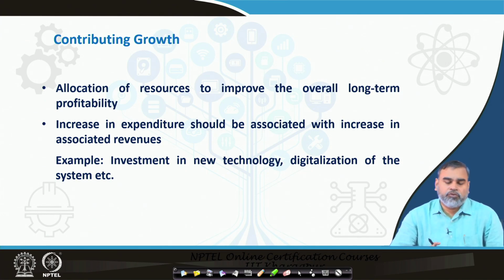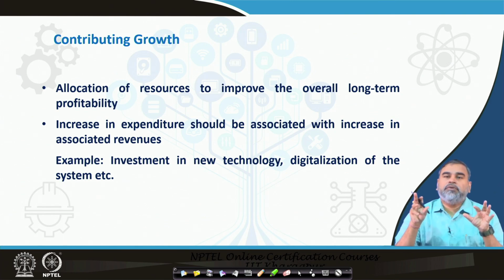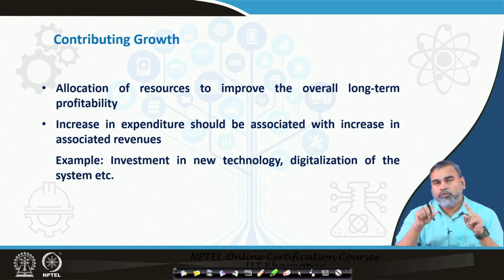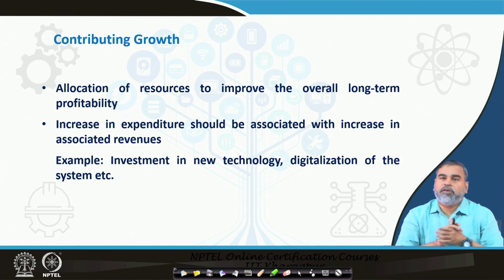So, you have to be very careful whenever you are investing money in new technology, digitalization of the system and all these things. It requires a huge expenditure whenever we go for measures to enhance the profitability in the long run. But a thorough analysis has to be made whether this investment is really going to help the commercial banks in the long run to generate a sustainable amount of profits. So, this is the way another type of strategy can work in this system.